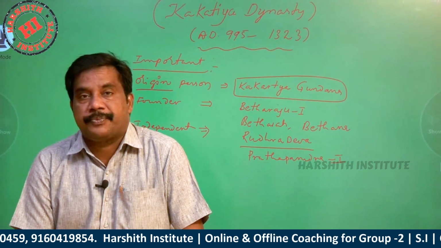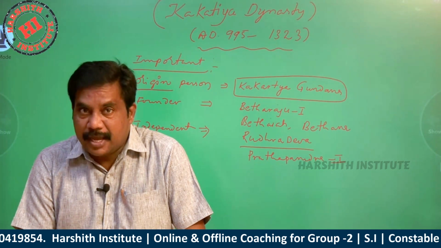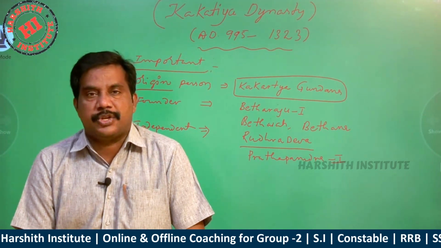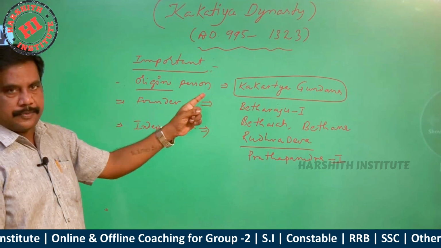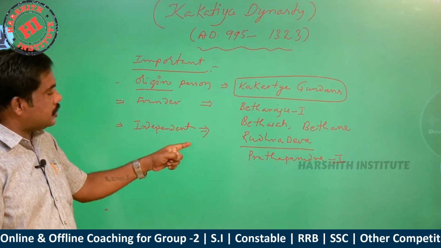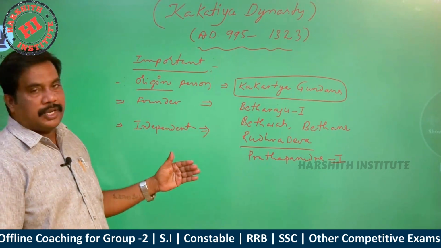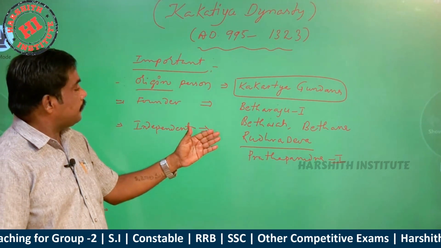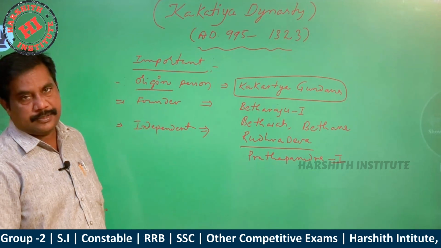Second, Tailapa established the Kalyani Chalukya dynasty, so the Kakatiyas were deputies to the Kalyani Chalukyas for a long time. The founder of the Kakatiya dynasty was Betaraju 1, and the founder of the independent Kakatiya dynasty was Rudradeva, or Prataparudra 1. Before Rudradeva, all the Kakatiya rulers were deputies to the Western Kalyani Chalukyas.